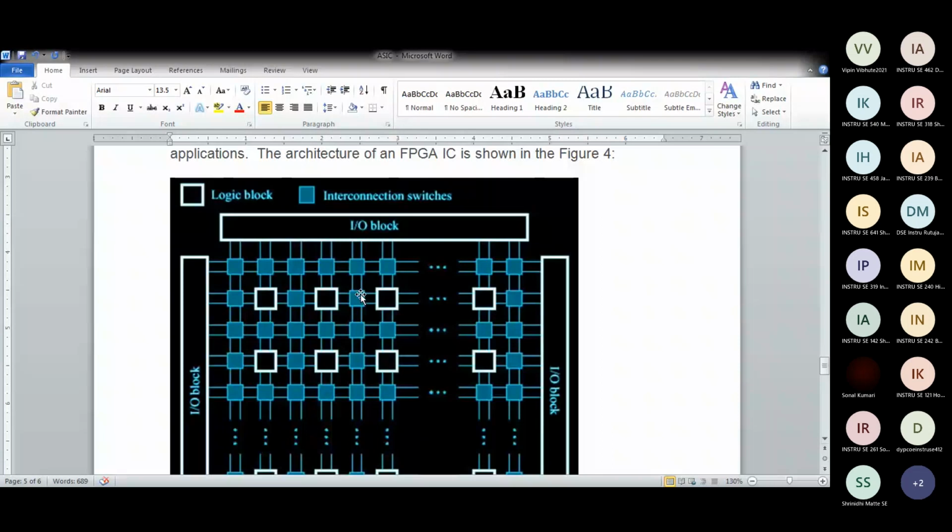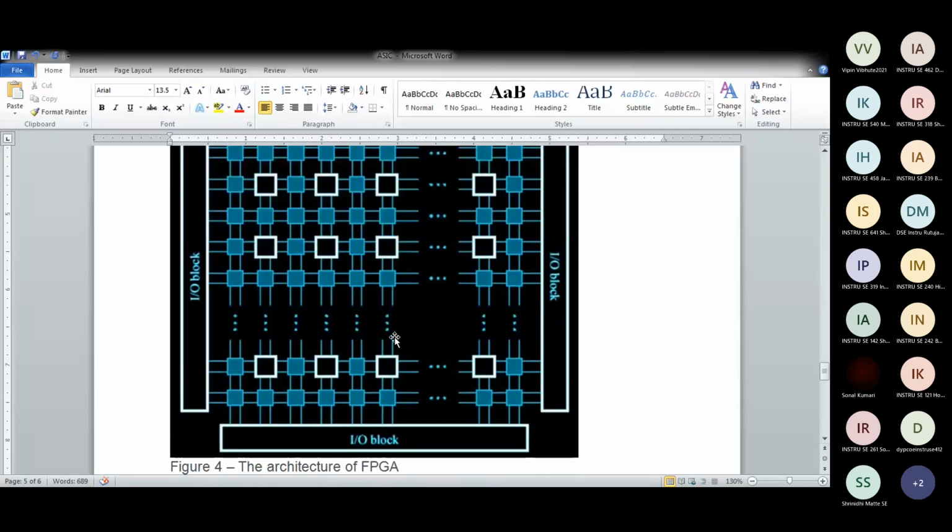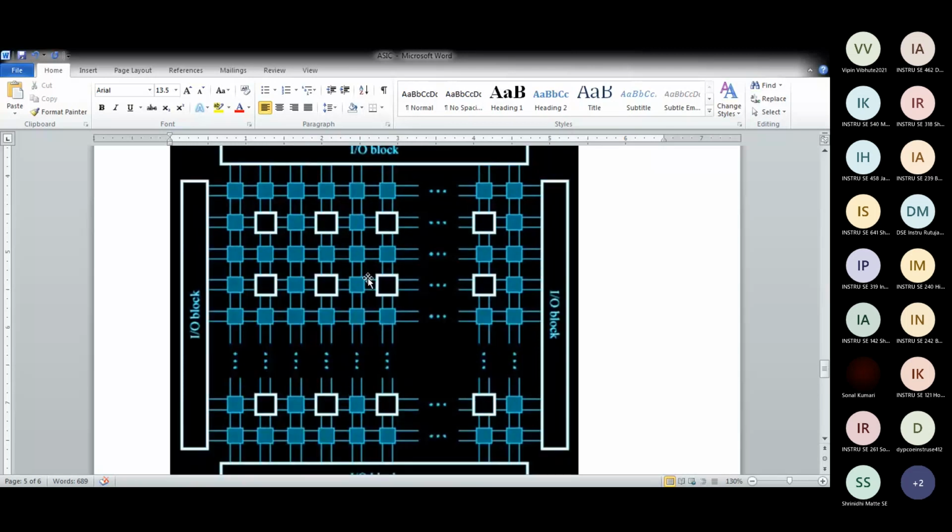So by programming, I disable it. It is enabling and disabling. So there will be no connection between the second block and the third block. And I enable the first block and second block. So all these white square logical blocks are interconnected using these interconnection switches called fuses. This might be AND, NOR, NOT. Whatever connection you want, I just enable and disable these blue blocks. And then I create your application. So this is the architecture of an FPGA. To enable and disable these interconnections, you have to use VHDL or Verilog programming techniques. They are specialized programming techniques.